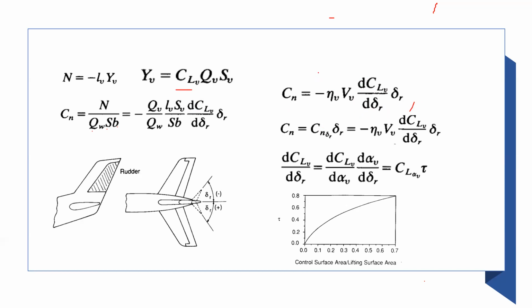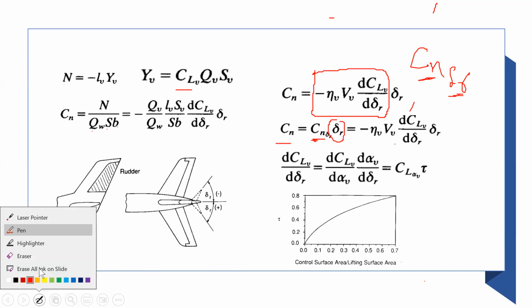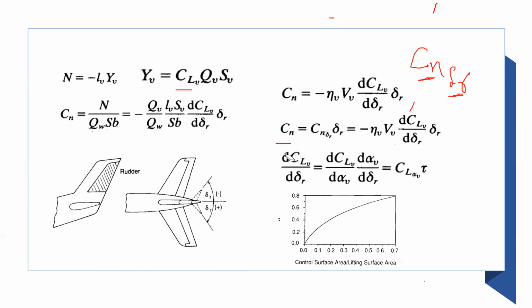Now, the name of this whole quantity is Cn delta R, the slope of the Cn with respect to delta R, because when you multiply delta R with it, you get Cn. So definitely it's the slope, right? I just explained it. Yes, sir. Yeah, then it's the slope. All right. What else we have?